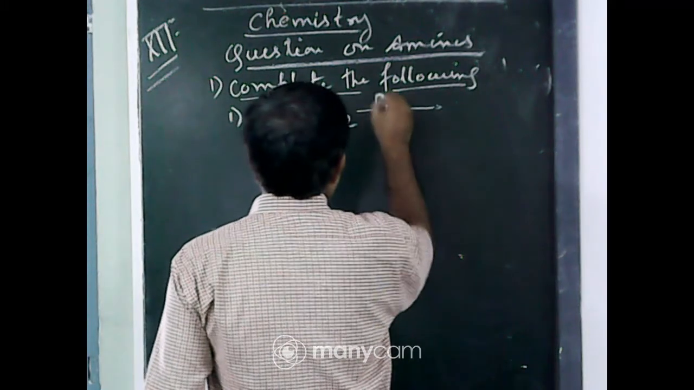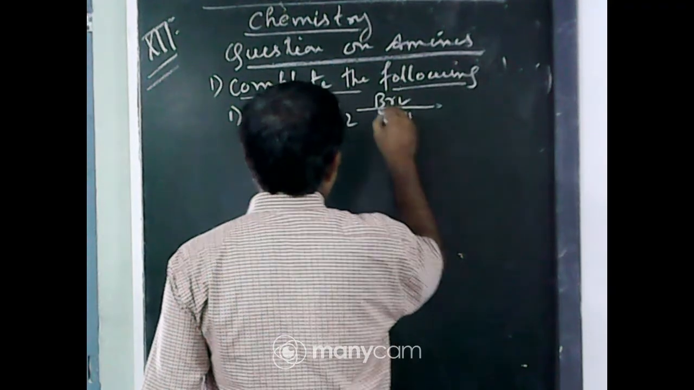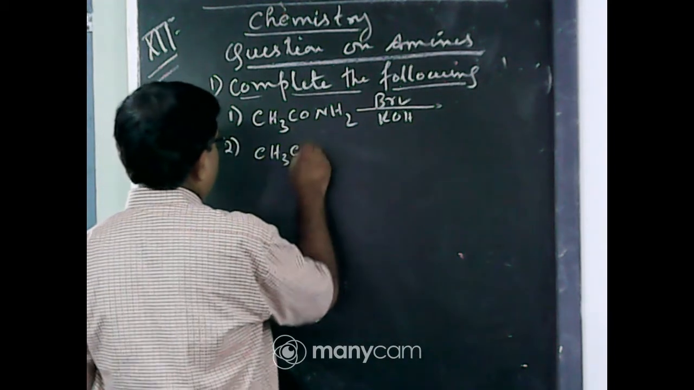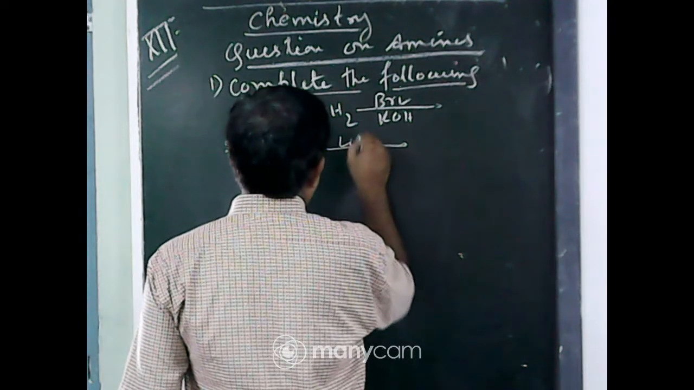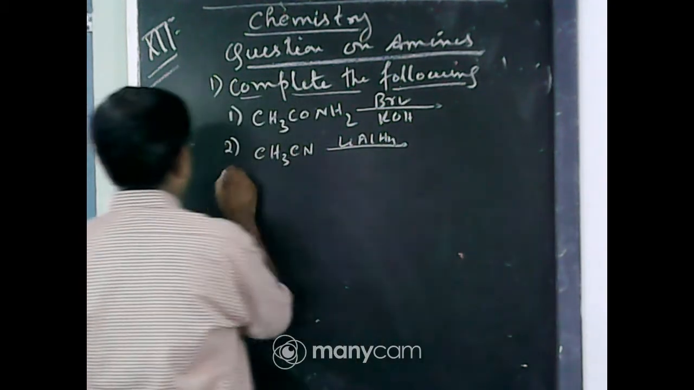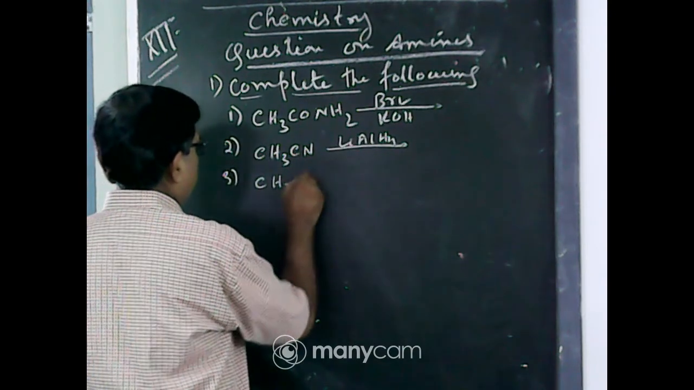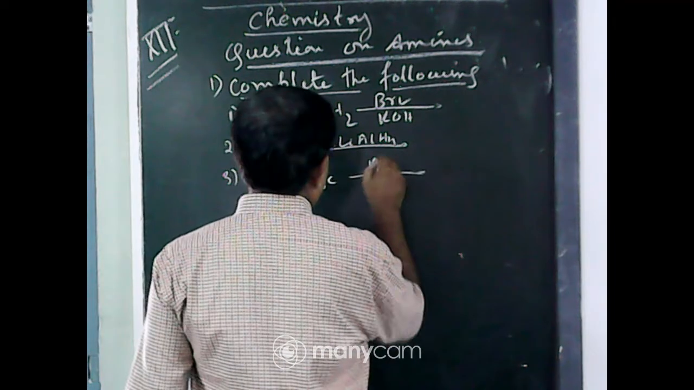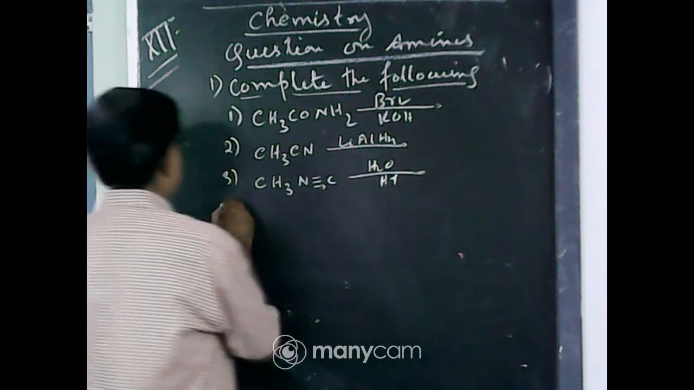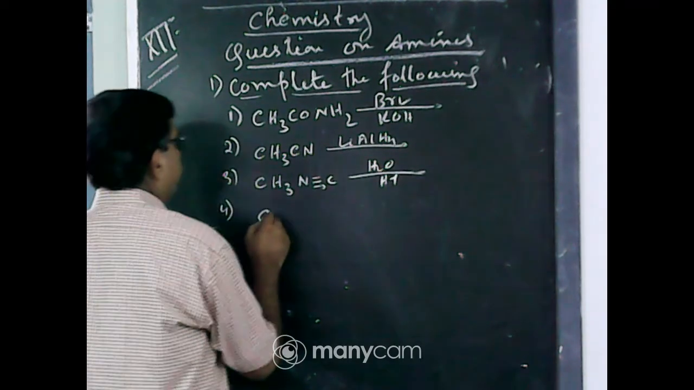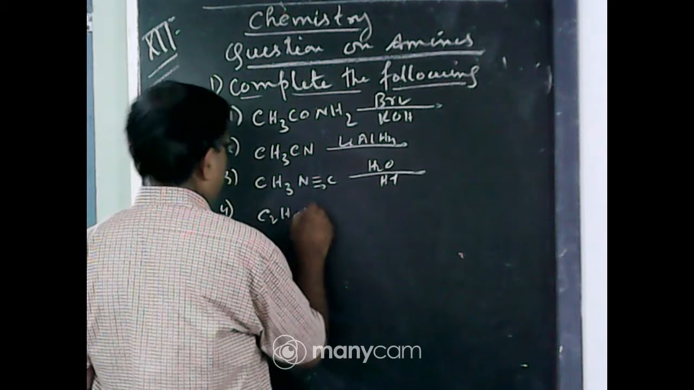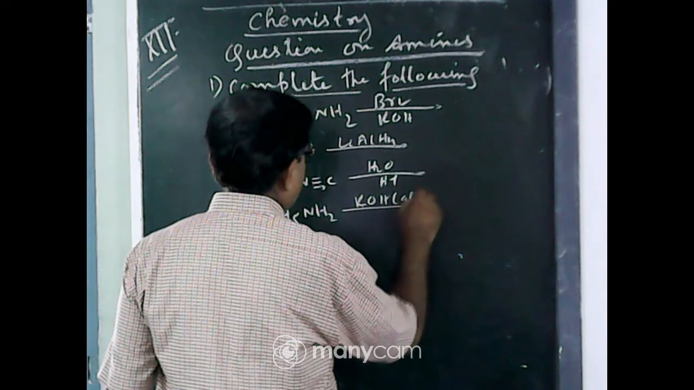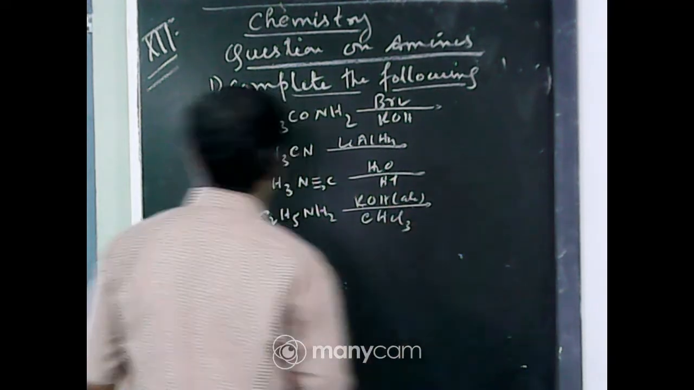Number 1, CH3CONH2 with Br2 and KOH. Number 2, CH3CN with lithium aluminium hydride. Number 3, CH3NC with water, H+. Number 4, C2H5NH2 with alcoholic KOH and chloroform.